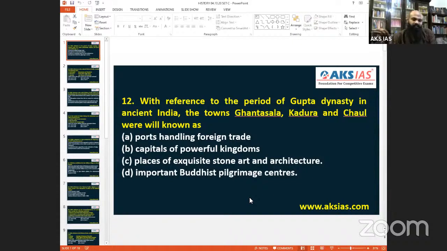But near Jhansi also we have the Pahuj River. If there is a river, they can handle foreign trade and collect from it. They are confusing it exclusively. When you take these three areas, generally we come to an understanding they were handling foreign trade. So answer number 12, we can generally assume it is A. For set C, it is A, 12.